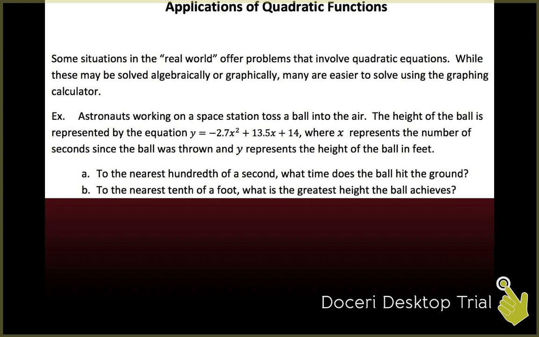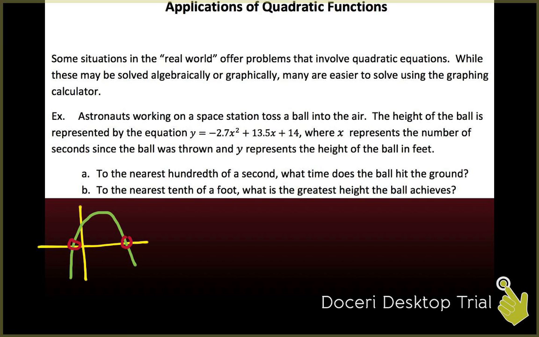So if you're looking at just a sketch of this function, it's going to look something like this. So there's your axes. It's going to go up and it's going to come down. And if you graph it in a graphing calculator, it'll look something like that. There are two zeros here that we need to find because we want to find when the ball hits the ground. So there's a couple ways you can do this.